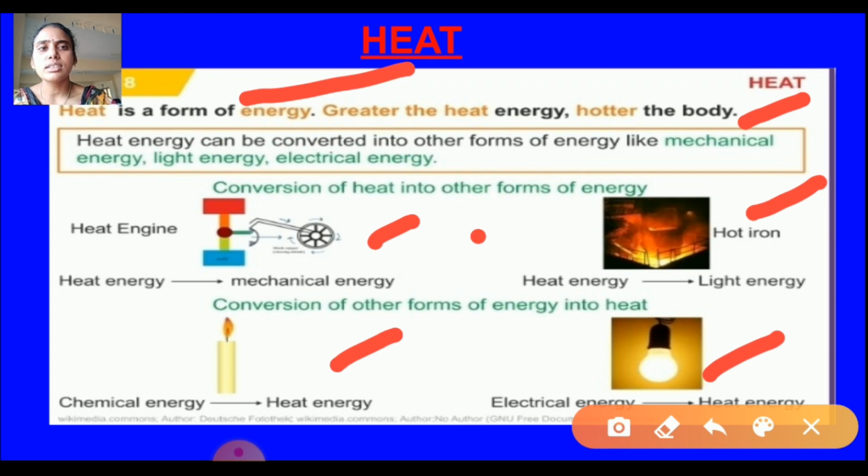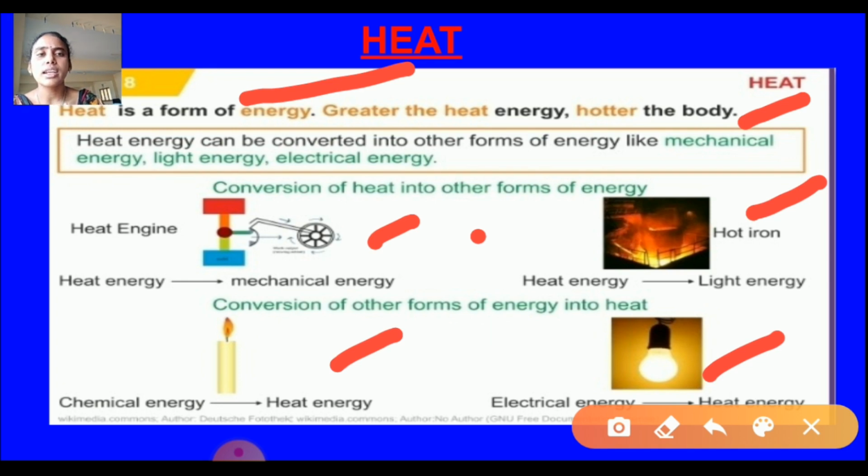So let us discuss heat energy. Here the machine is rotating, working so fast. If you switch off that machine and touch it, what do you feel? It will be hot.